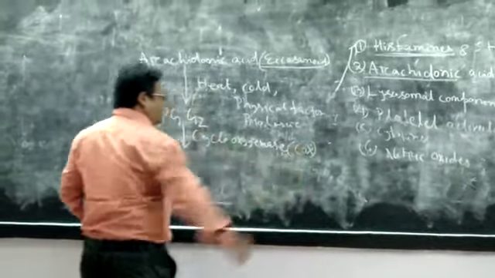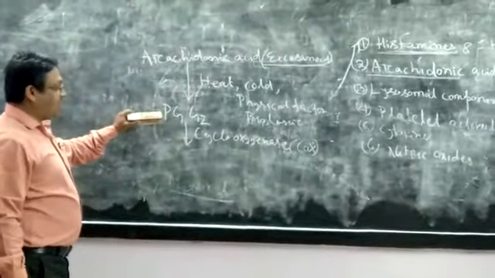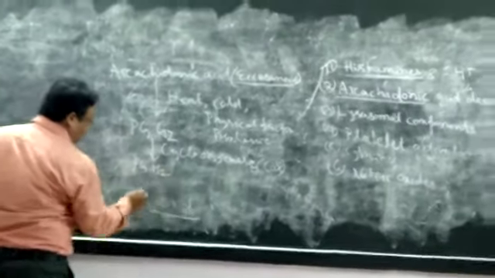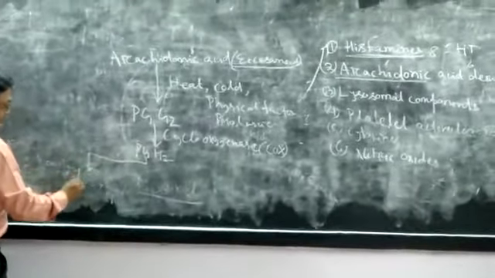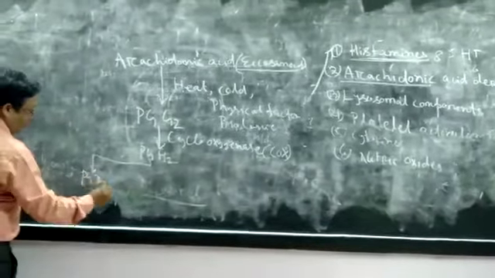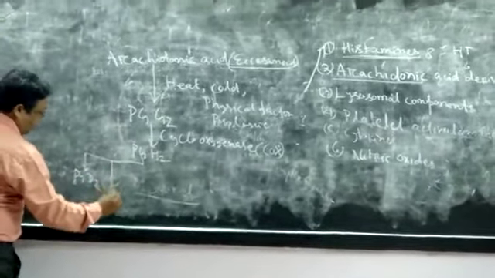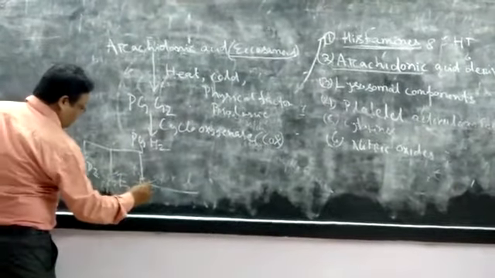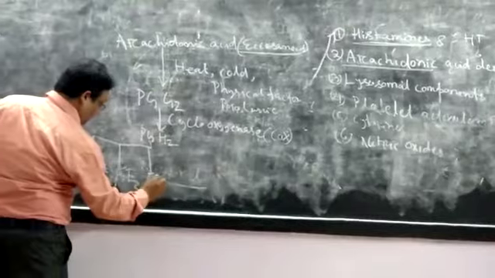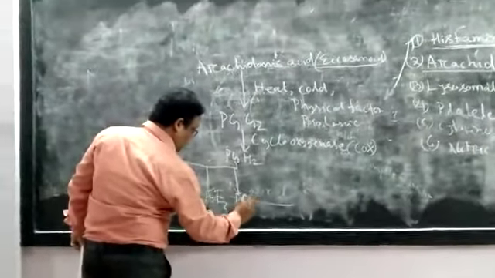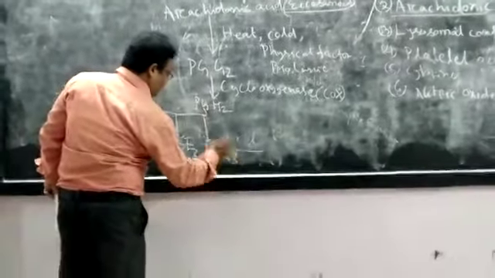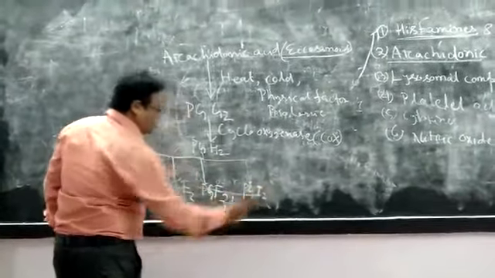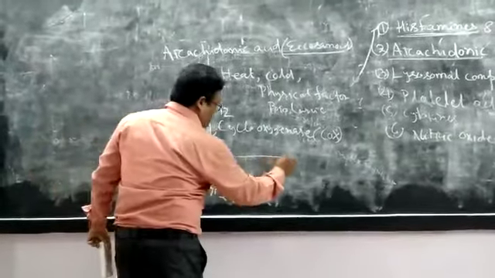So cyclooxygenase causes prostaglandin G2, prostaglandin H2, then prostaglandin D2, prostaglandin E2, prostaglandin F2 alpha, prostaglandin I2 which is called prostacyclin, then thromboxane.